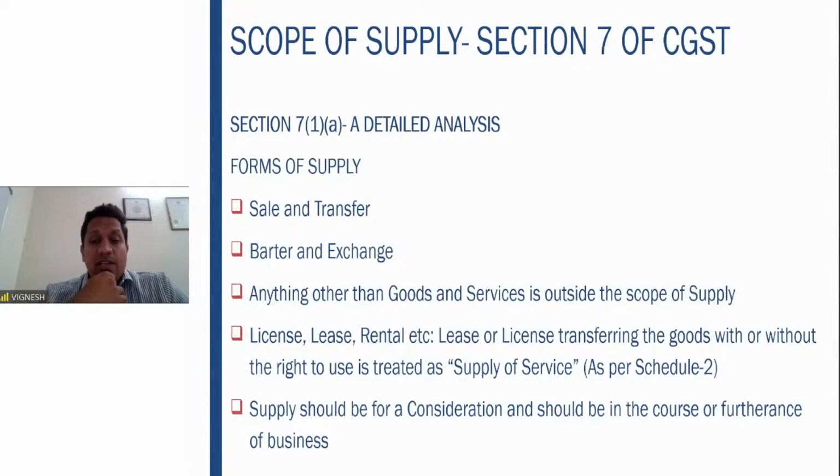And license or lease, transferring the goods with or without the right of use, is treated as supply of service. Sometimes the leased goods are transferred without the right to use. Sometimes they are transferred with the right to use, where the ownership sometimes passes at the end, like in a hire purchase agreement. That is treated as a supply of service as per Schedule 2. We will see Schedule 2 shortly.